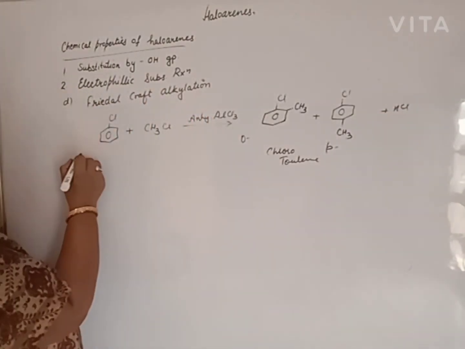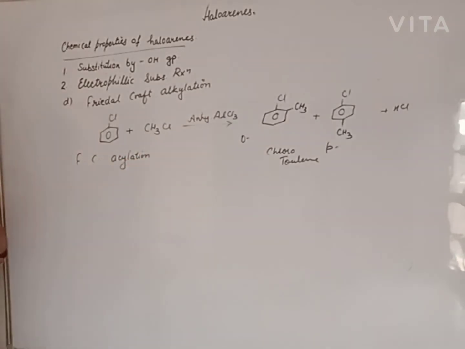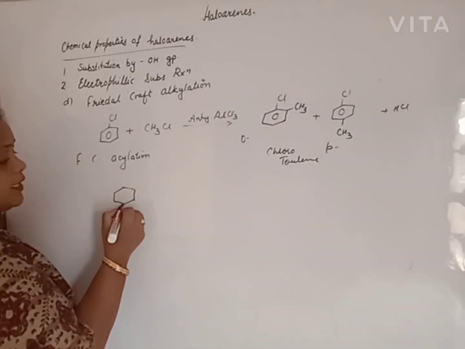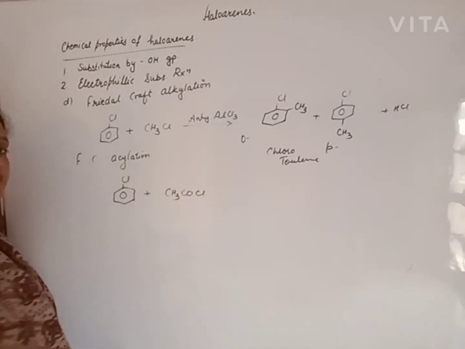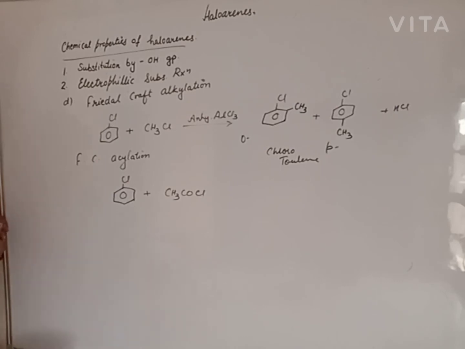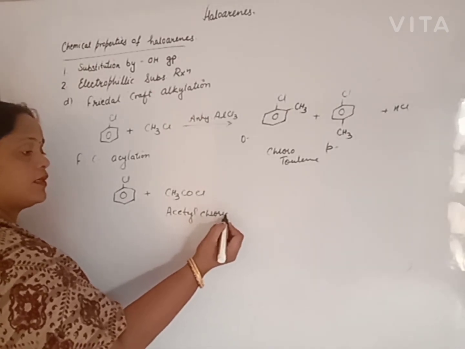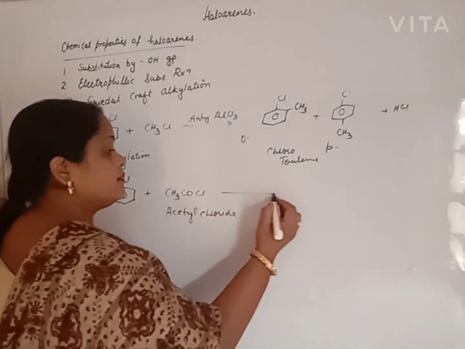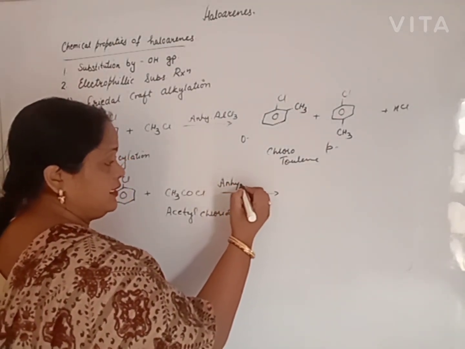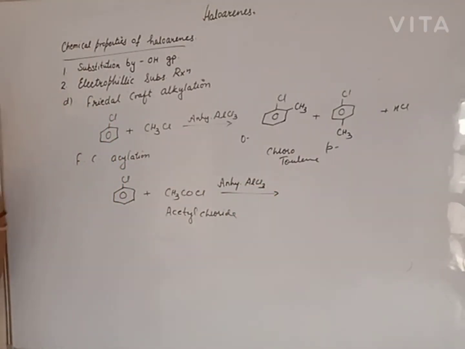The same reaction, Friedel-Crafts acylation. In acylation, an acyl group, acetyl group, is added. Chlorobenzene is treated with acetyl chloride, IUPAC name ethanoyl chloride, in presence of anhydrous aluminium chloride, the only catalyst used in Friedel-Crafts reaction.